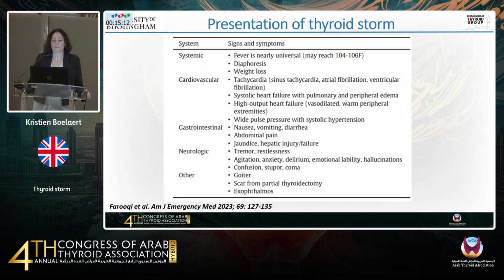Again, signs and symptoms can be very varied. We have thyroid receptors in every organ, but again, it's usually a systemic decompensation, and then cardiovascular, gastrointestinal, and neurological signs that are present. So a fever is nearly universal. Patients often have signs of weight loss and diaphoresis. It's tachycardia and arrhythmias that worry us, associated with a drop in blood pressure, a variety of gastrointestinal symptoms, and then neurological signs.